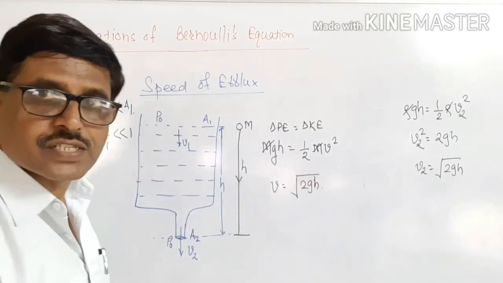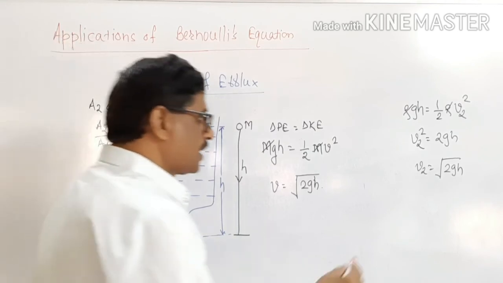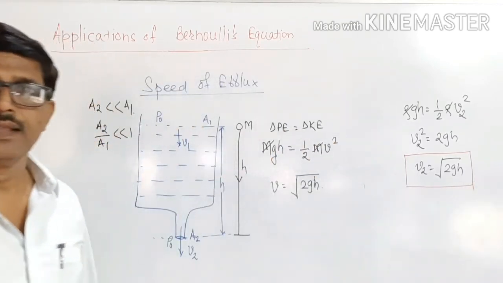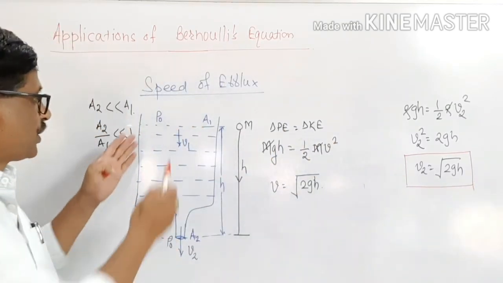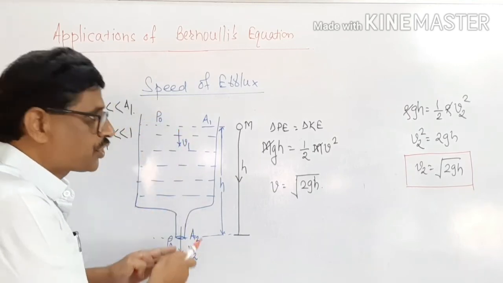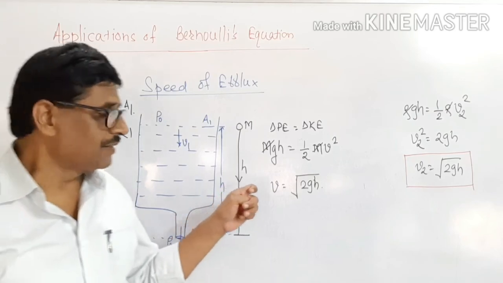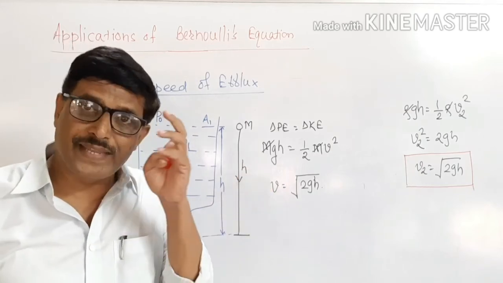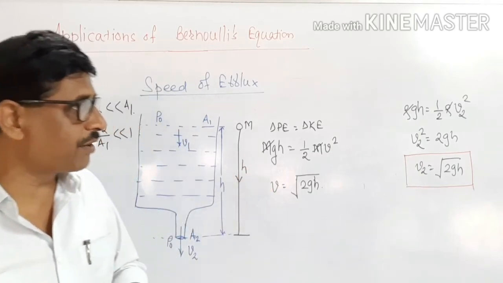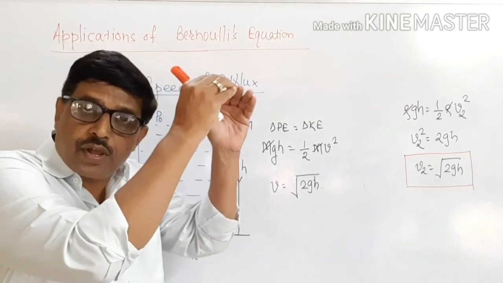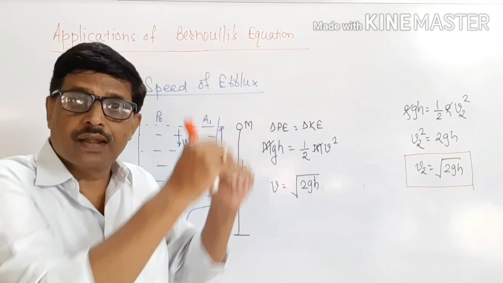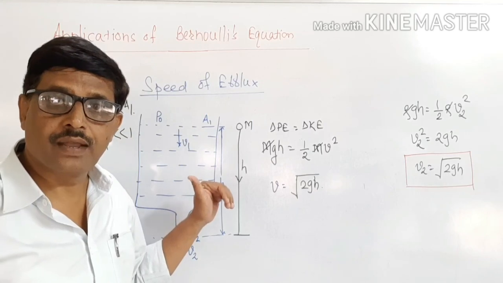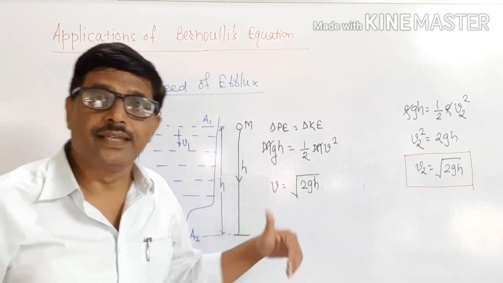These are the two equations that I got. This is the velocity of a liquid which is flowing through the tank of a height h. And this is the velocity of a freely falling body from a height h. It has been observed that the velocity of a liquid which flows from a height h and the velocity of a freely falling body from a height h is the same.